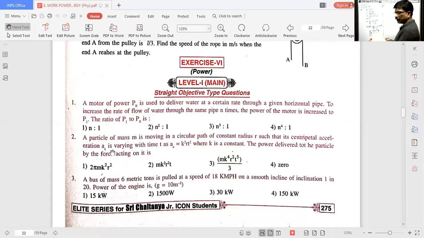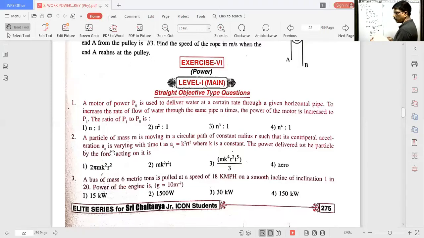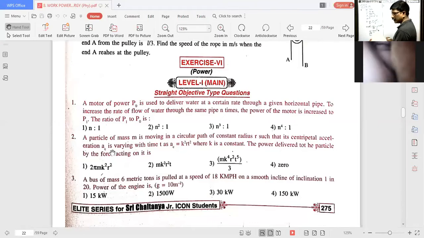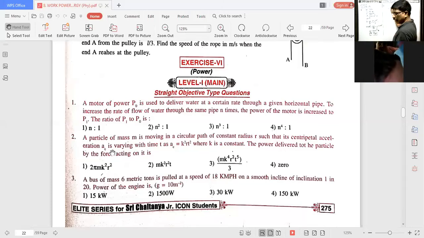A motor of power P0 is used to deliver water at a certain rate to a given horizontal pipe. To increase the rate of flow of the water through the same pipe n times. Rate of flow of the water means the speed. Initially the speed of water is say v, and power of the motor is P1 is equal to P0, given. To increase the rate of flow of the water through the pipe n times, that means rate of flow of the water, we can take volume rate of flow or velocity, we can take both. v2 is equal to n times v.